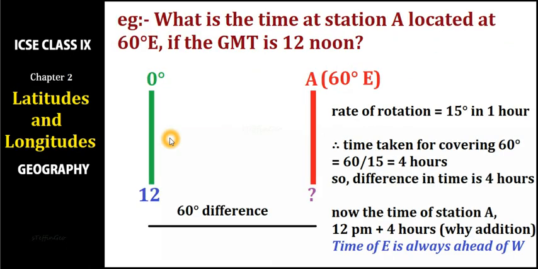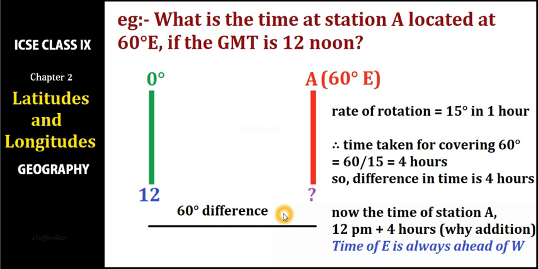It's very easy. First of all, you have to look into the information that you already have. So we have two stations, right? One is 0 degree, the prime meridian, and another is 60 degree east. This is named as station A. The time at the prime meridian is given in the question as 12 noon, right? Now what we have to find out is the time of station A.